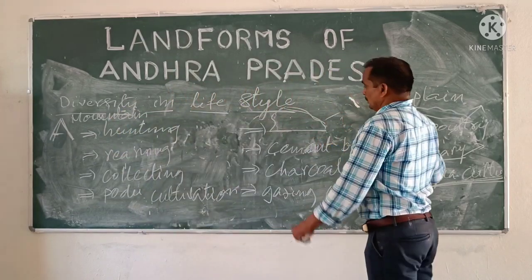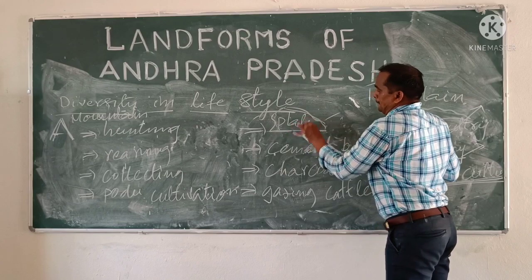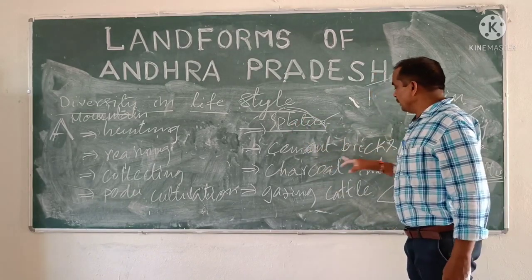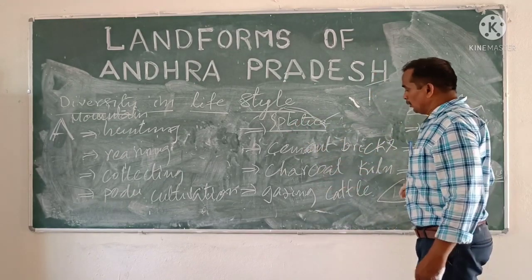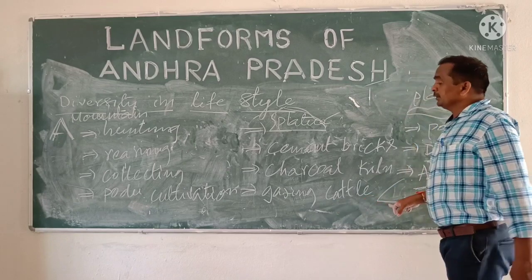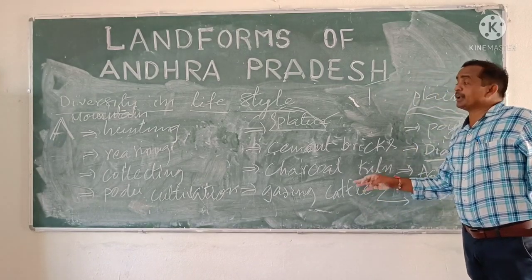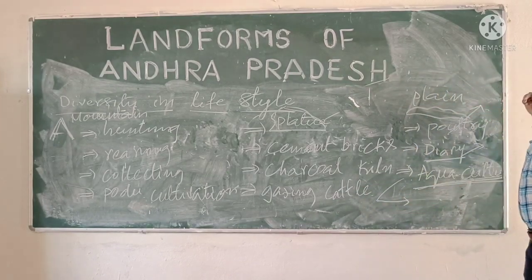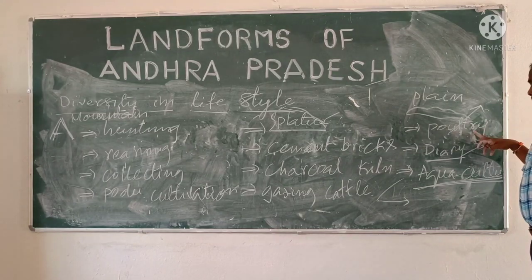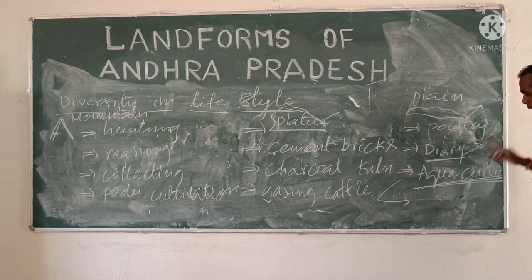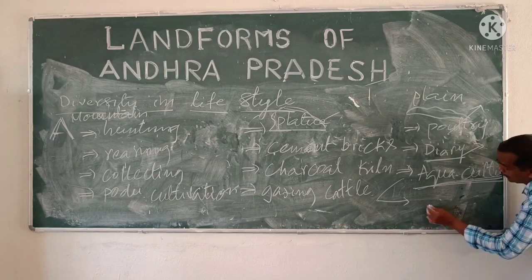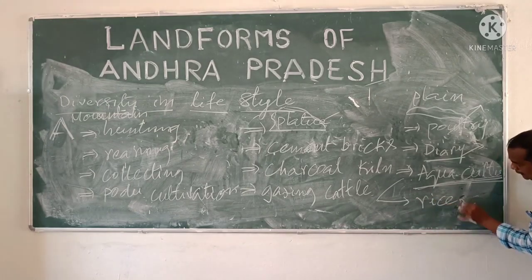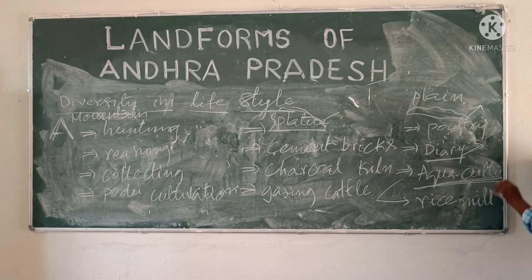Whereas in the plateau area, cement brick production, charcoal kiln development, grazing cattle are commonly seen. Going to the plain area, poultry development, dairy development, aquaculture development and rice mills, these we can also see in this area.